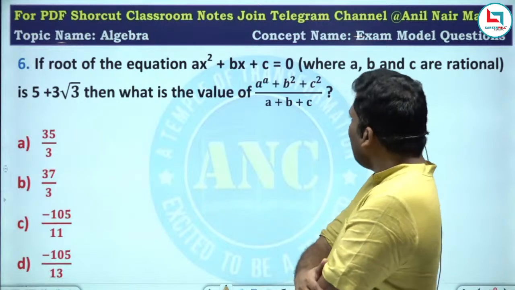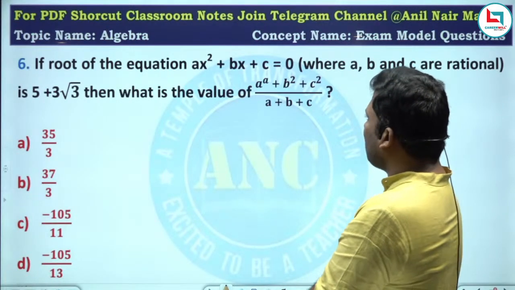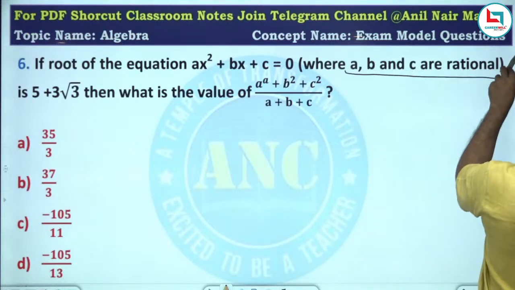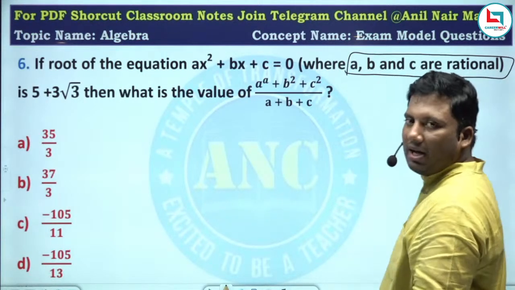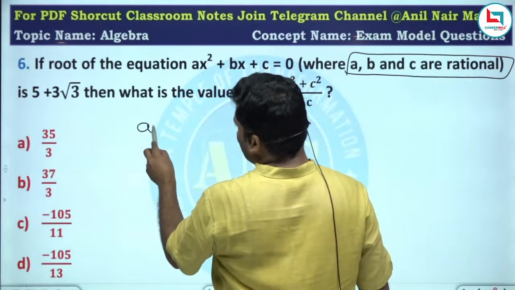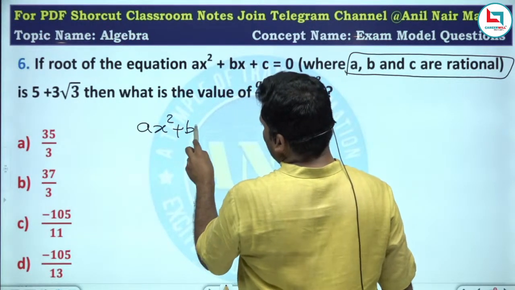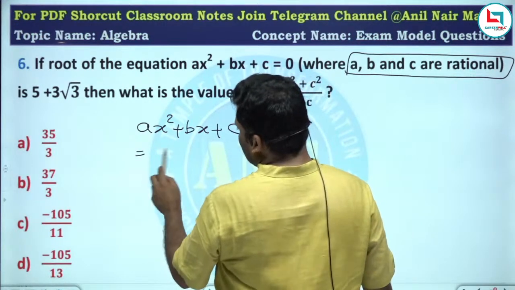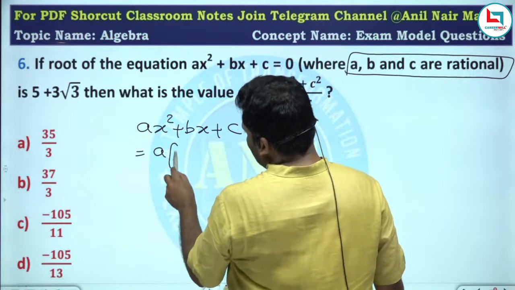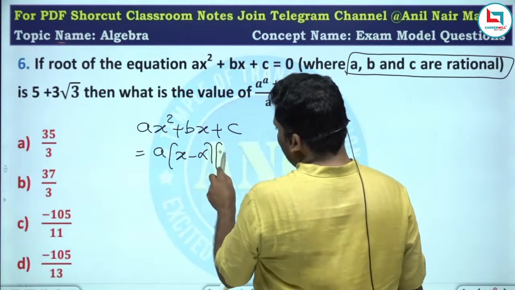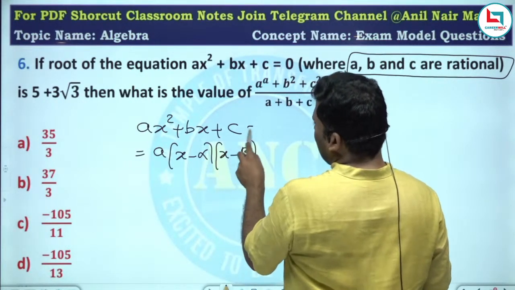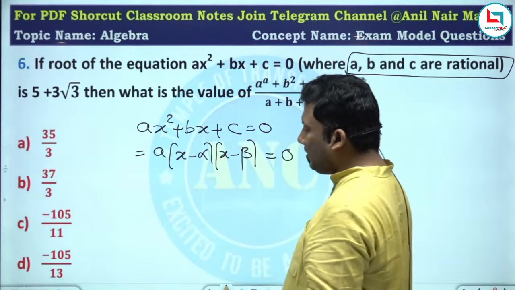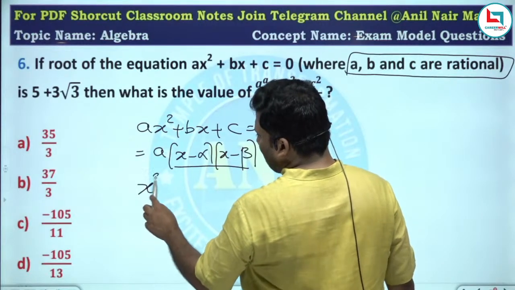Next one. If a root of the equation, see here, it is clearly given that a, b, c are rational numbers. Listen carefully. A into x minus alpha into x minus beta can be written and equated with 0. A cannot be equated with 0. That means this should be equated with 0.